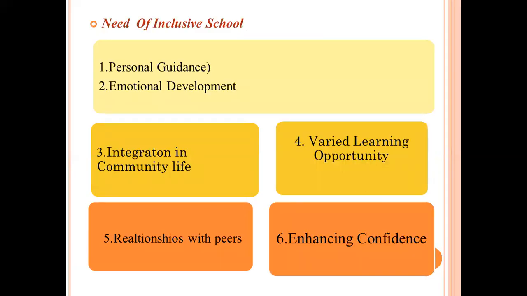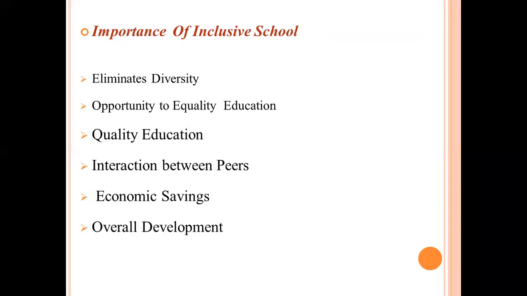Next point is the need of inclusive school. First is personal guidance. Second is emotional development. Third is integration in community life, varied learning opportunity, relations with peers, and enhancing their confidence. For these aspects, inclusive education or inclusive schools are needed.